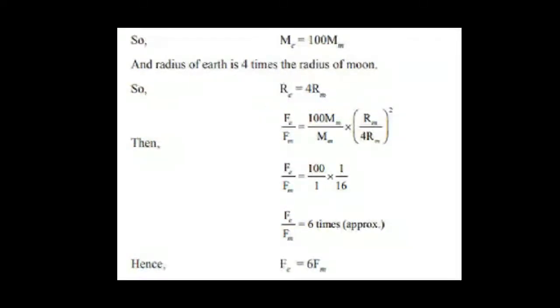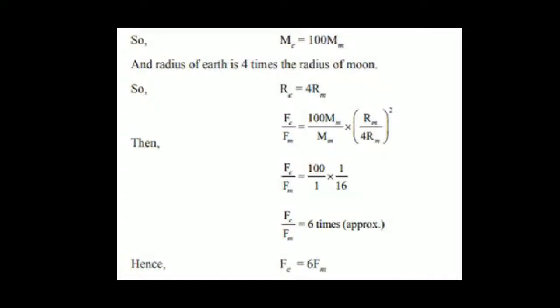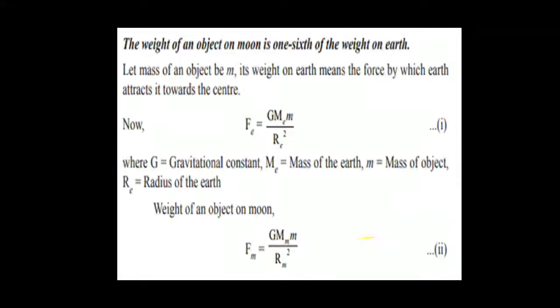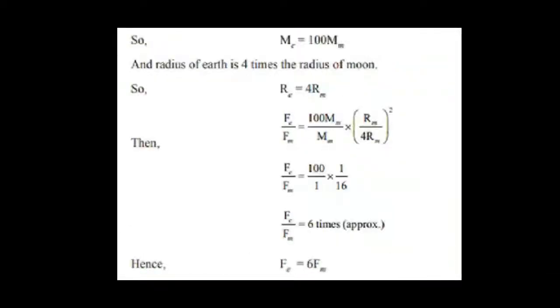Now we will place these values: in place of Me we have written 100 Mm, and in place of Re we have written 4 Rm. When we cancel R from R and M from M, we get 100 divided by 4 squared, that is 16.